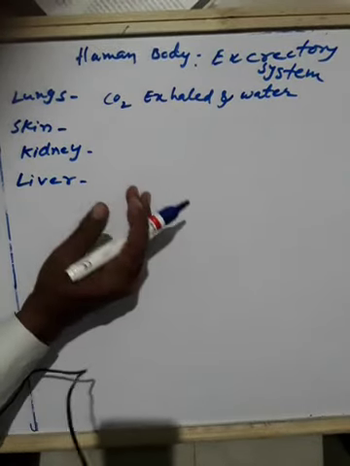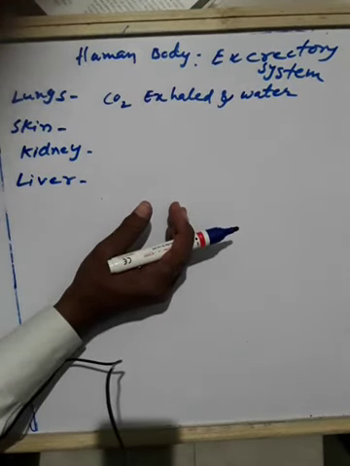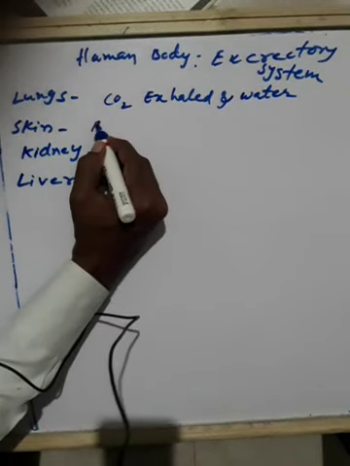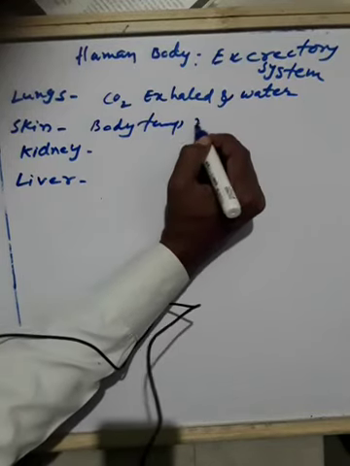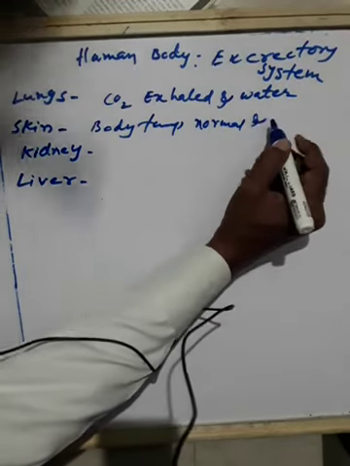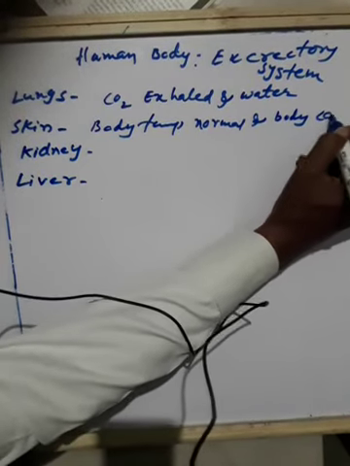And why is it important? Sweating is important to keep the body temperature normal and cool. So skin plays important role to keep the body temperature normal. Means normal in the sense it will regulate the body temperature and keeps the body cool. Okay.